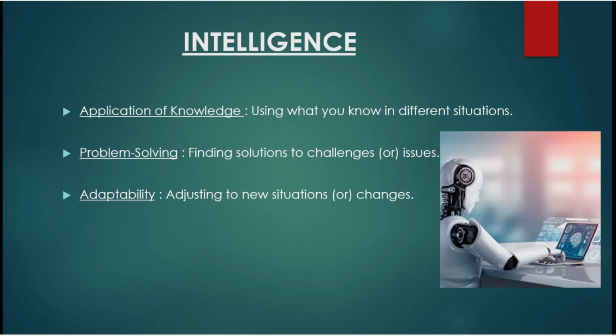Application of knowledge: using what you know in different situations. It refers to the practical use of information, skills, or understanding that a person has acquired in various situations. It is about taking what you have learned and effectively applying it to solve problems, make decisions, or perform tasks in real life contexts. For example, if you are learning about the principles of physics in a classroom, applying that knowledge could involve using those principles to build a bridge, design a machine, or even understand everyday phenomena like how a car accelerates. Essentially, it's the process of transforming theoretical knowledge into practical actions and solutions.